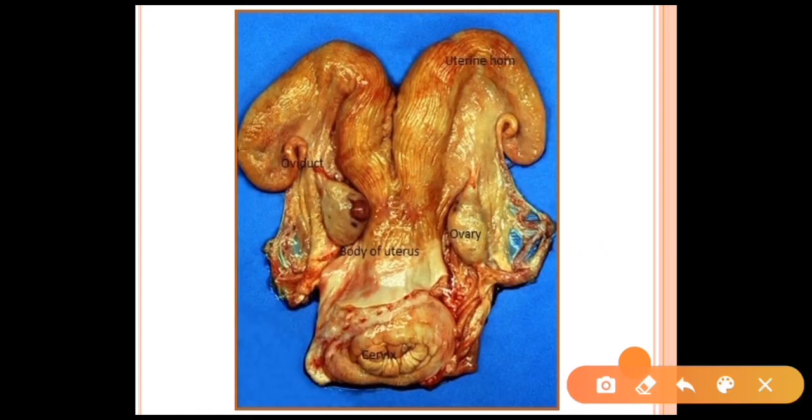As you can see in this diagram, there is an oviduct, the uterine horn. As you can see, there is a body of the uterus, there is a cervix, and there is an ovary.